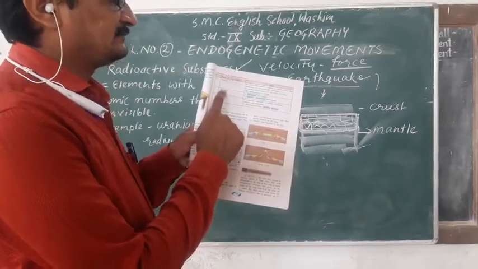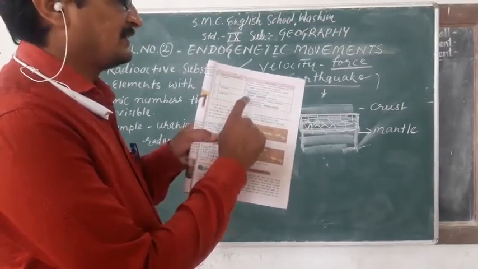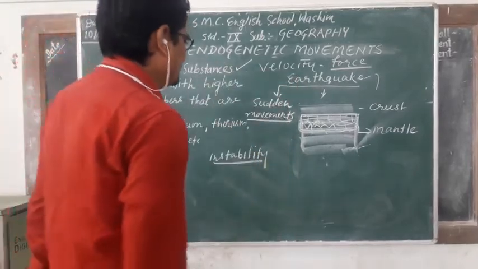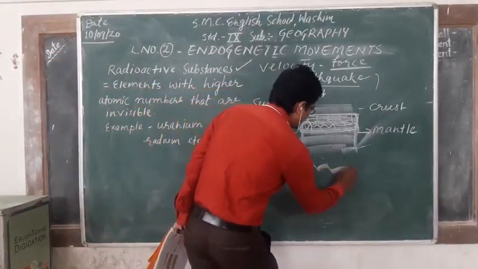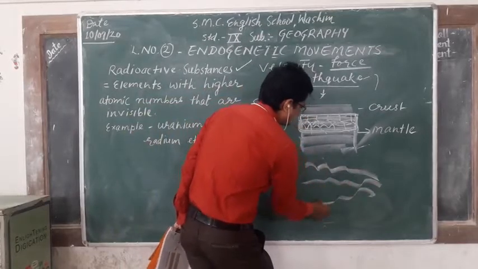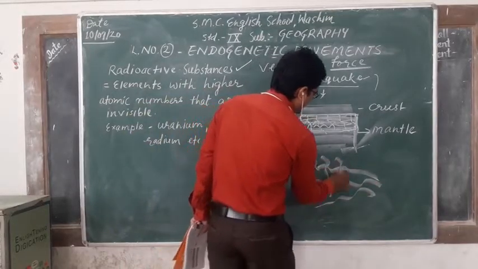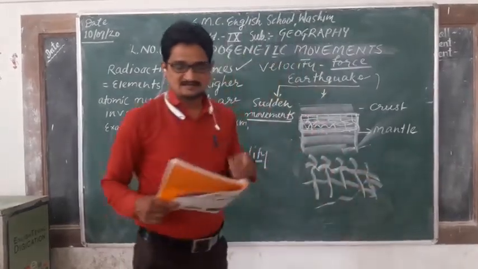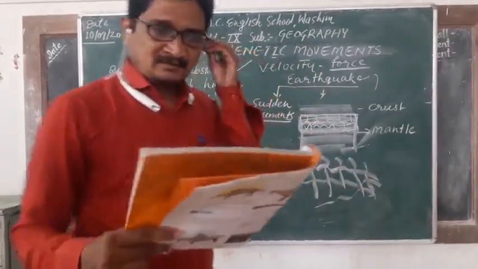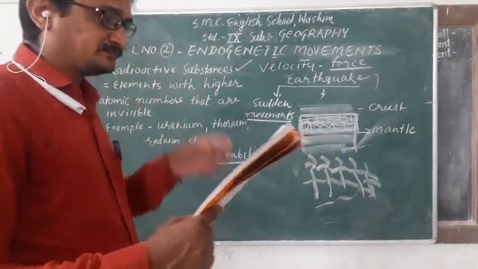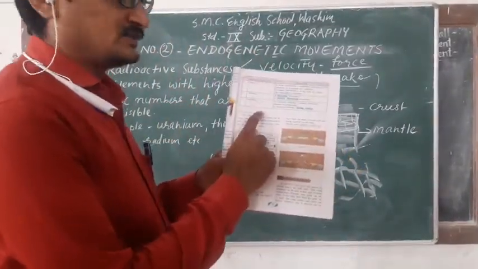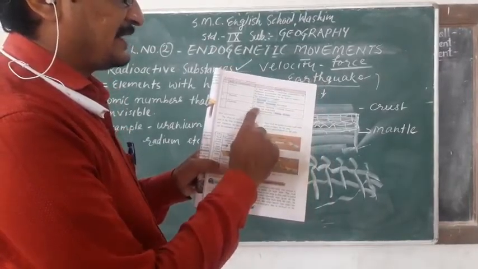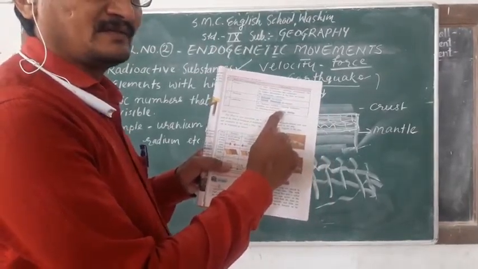Then direction: horizontal movements, and upward and downward movements. These types of movements are occurring. Then landforms: continent building, creating continents, plateaus and highlands.